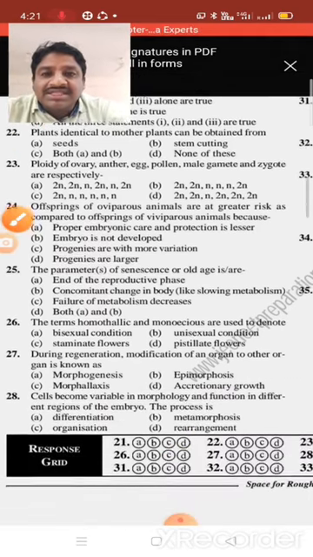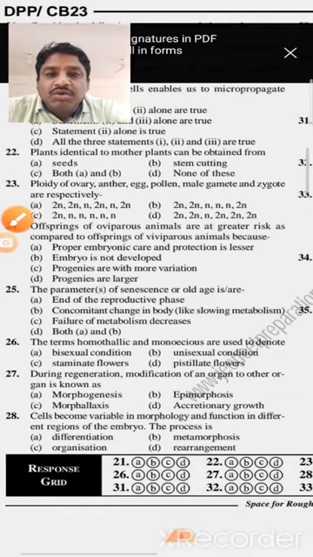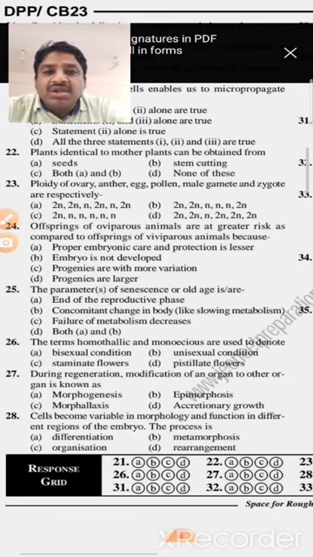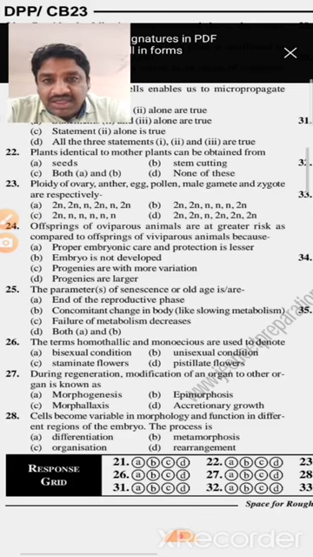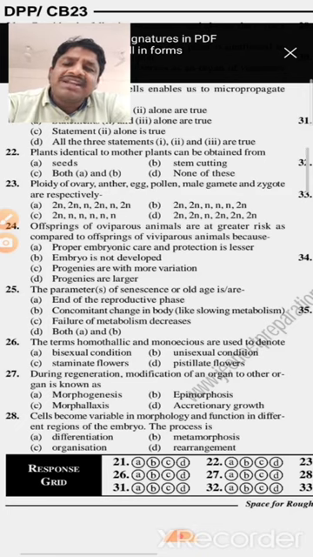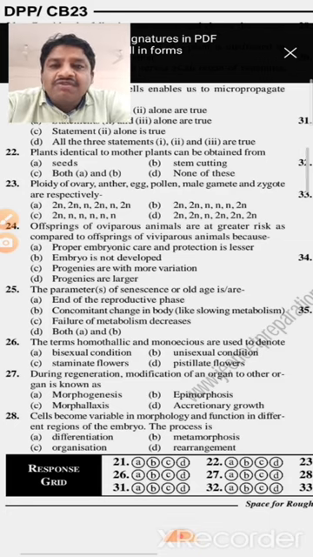Okay, next, question number 22. The plants identical to mother plants can be obtained from seeds, stem cuttings, both A and B, or none of these. Actually, identical to the mother. Seeds means male and female gametes are fused to form a zygote and embryo and develop into seeds. So only half of the characters are present, and that's why seeds are not correct.